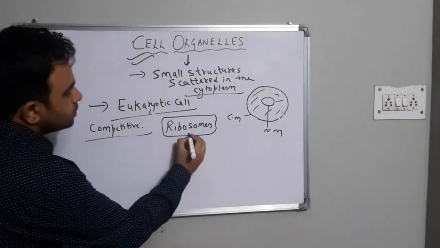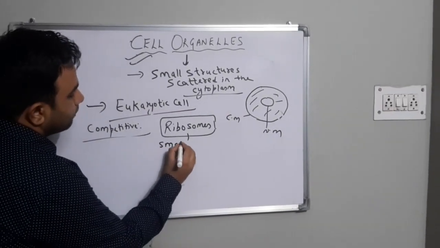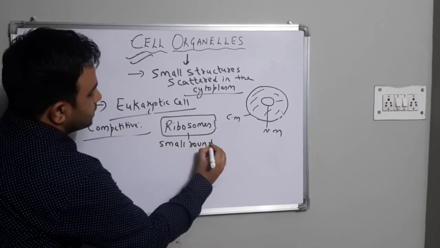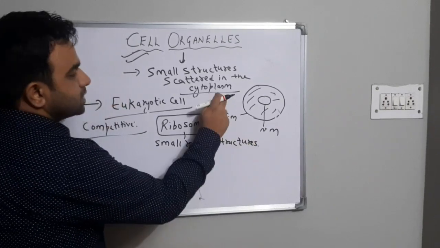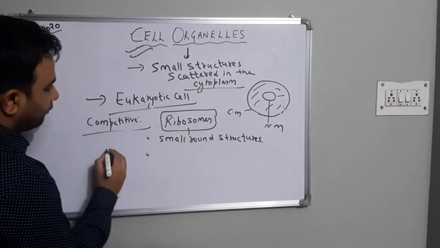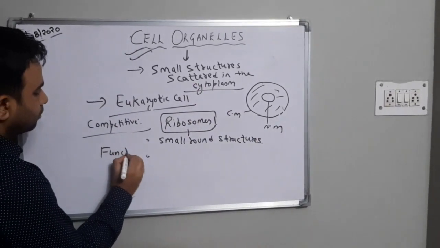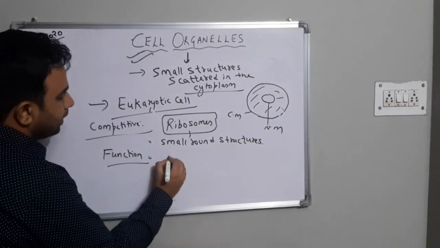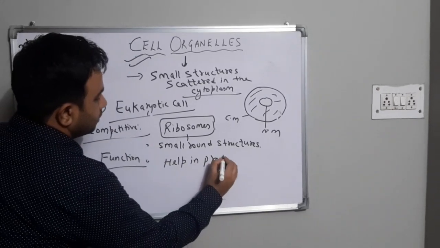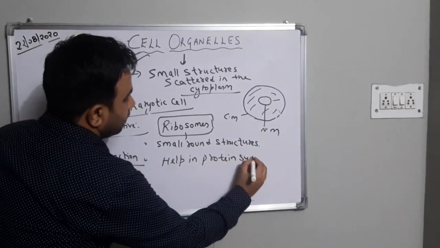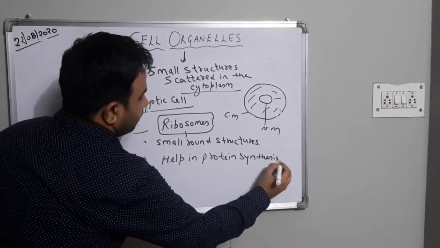And what are ribosomes? They are small round structures found in the cytoplasm. And what is the function of ribosome? They help in protein synthesis. They help in formation of protein.